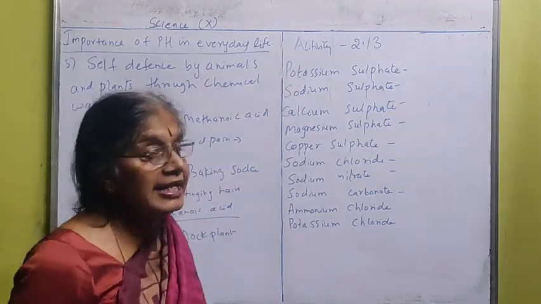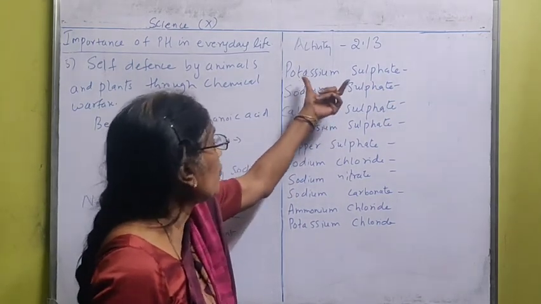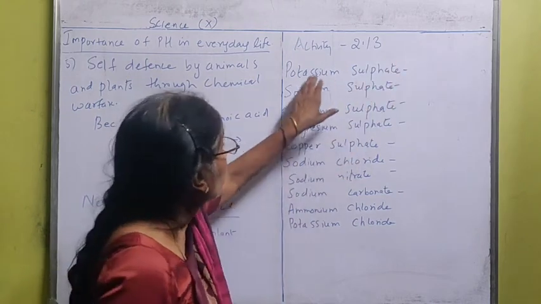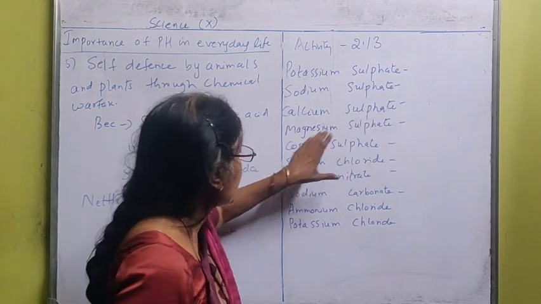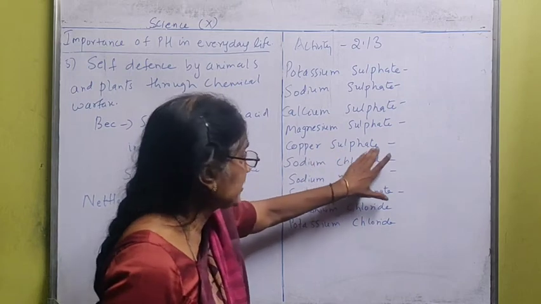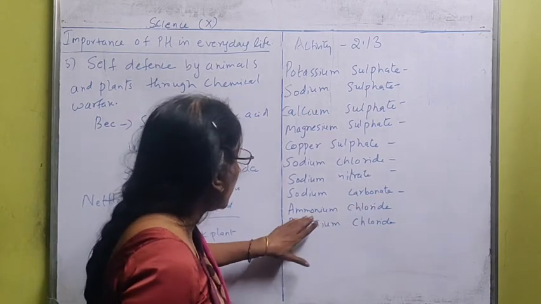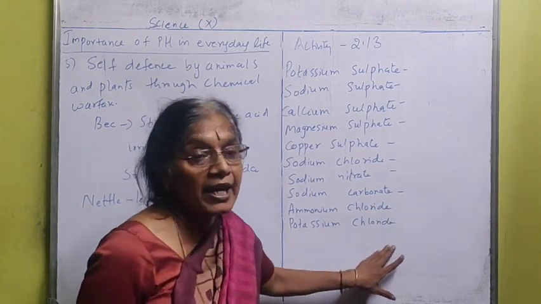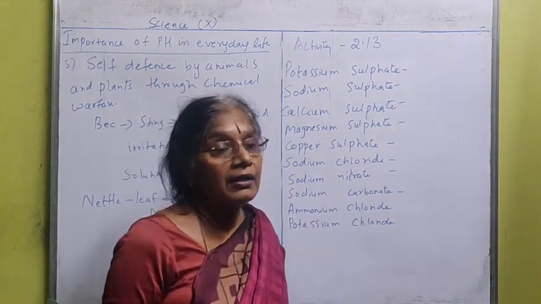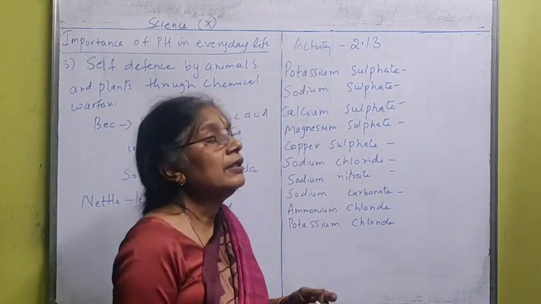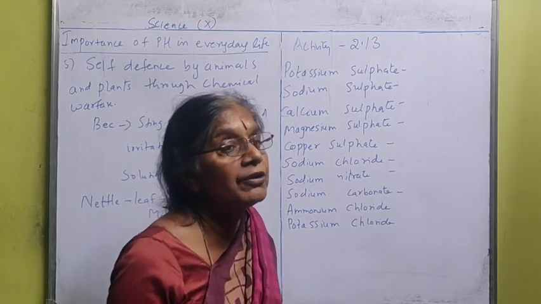Certain bases' names are given, the verbal form of the compounds. Potassium sulfate, sodium sulfate, calcium sulfate, magnesium sulfate, copper sulfate, sodium chloride, sodium nitrate, sodium carbonate, ammonium chloride, potassium chloride. Now you have to write down the chemical formula of whatever names of the bases are given.